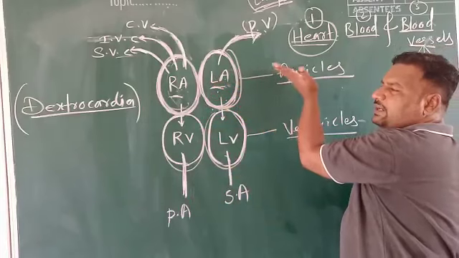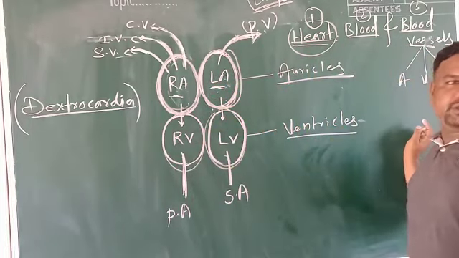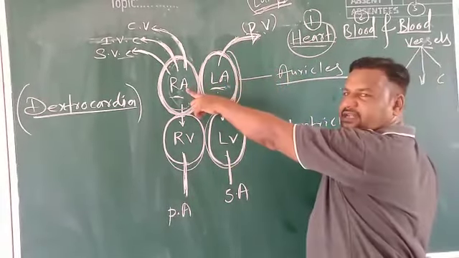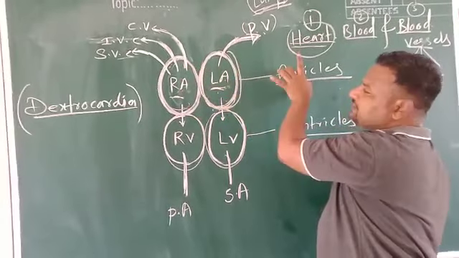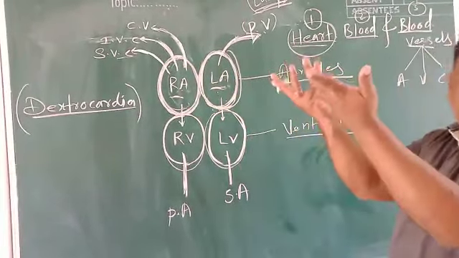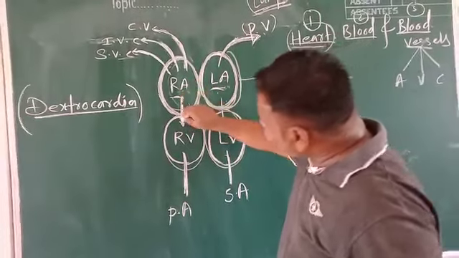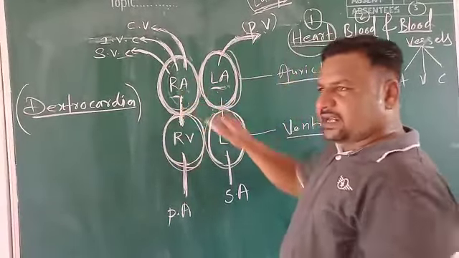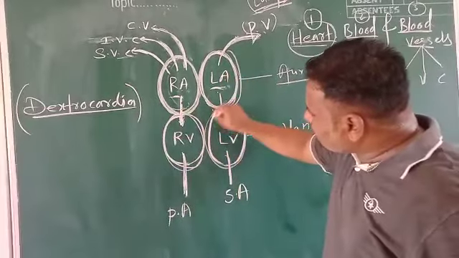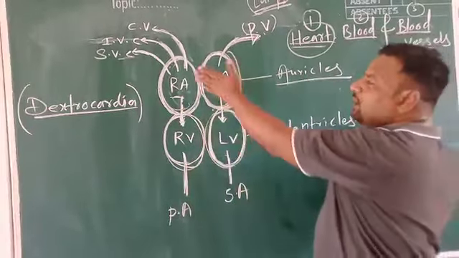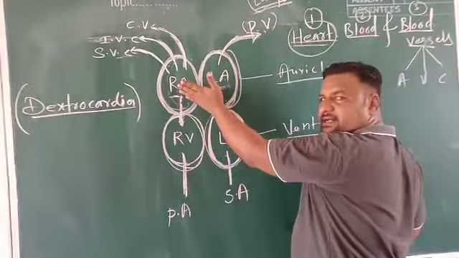Now both these auricles contract at the same time. Right auricle, left auricle, both contract at the same time. Due to the contraction made by these auricles, the impure blood present here is pumped down into this chamber, and the pure blood is pumped down into this chamber. So the deoxygenated blood present here is pumped down into this ventricle, from auricle to ventricle. Here oxygenated blood is pumped down into the left ventricle.